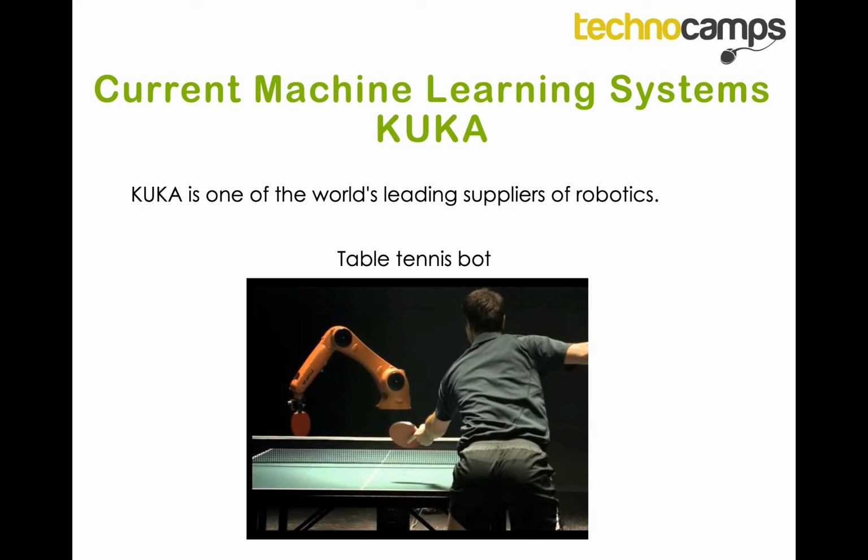Now, I won't play the video, but I recommend sitting down with your parents and going on YouTube, searching for KUKA table tennis bot. Watch the video and see who wins. It's a very exciting match, good to watch, and it's actually quite interesting regarding who won at the end.